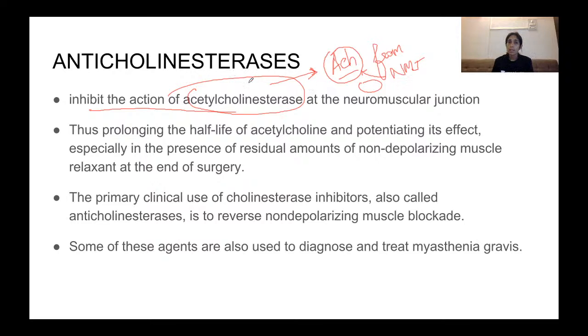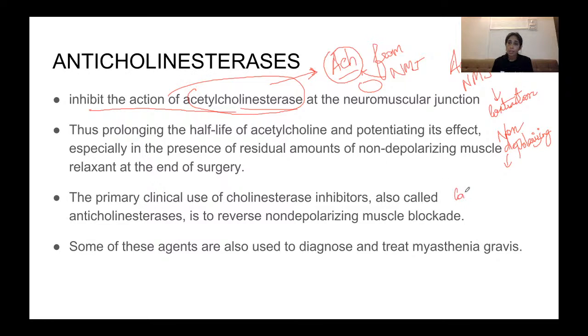So anticholinesterases inhibit the action of acetylcholine esterase. So there is more acetylcholine, because acetylcholine is not being degraded by acetylcholine esterase. So there is more acetylcholine at the neuromuscular junction, which will lead to contraction. Basically this is given for your non-depolarizing neuromuscular blocking drugs, that is your vecuronium, atracurium, pancuronium.